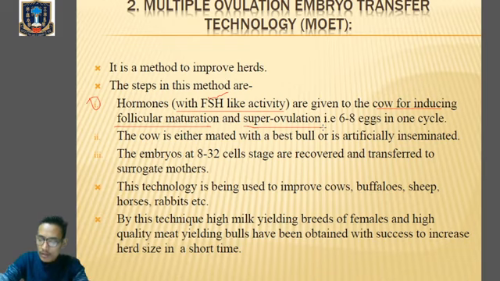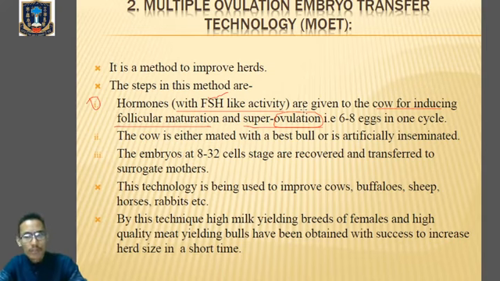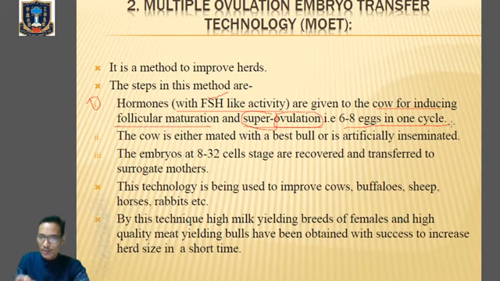So before discussing superovulation, what do you mean by ovulation? Ovulation is the process of release of mature ovum from the Graafian follicle. Usually, one ovum will be released from each mature Graafian follicle. But in case of superovulation, 6 to 8 eggs are released in one cycle.